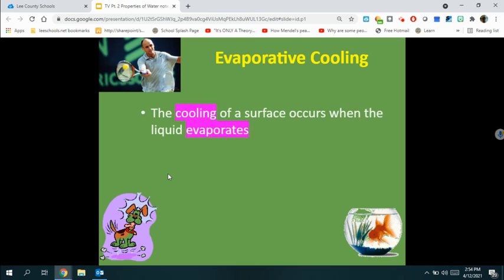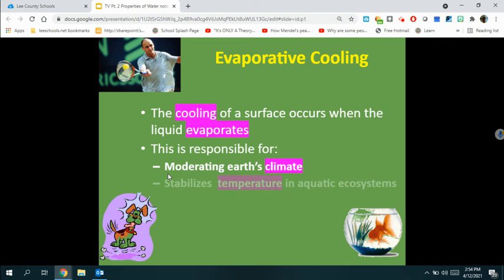Evaporative cooling. The cooling of a surface occurs when the liquid evaporates. This is responsible for moderating Earth's climate, stabilizing temperatures in aquatic ecosystems, and preventing organisms from overheating. Even humans, we sweat. When we sweat and the sweat evaporates, the heat leaves our body. So our sweating is used to remove heat from the body.